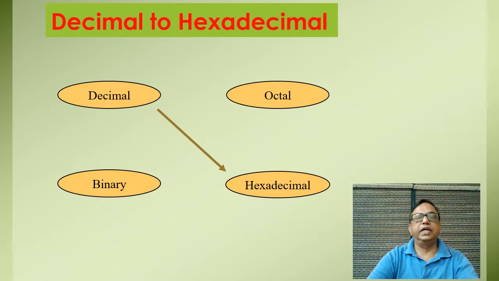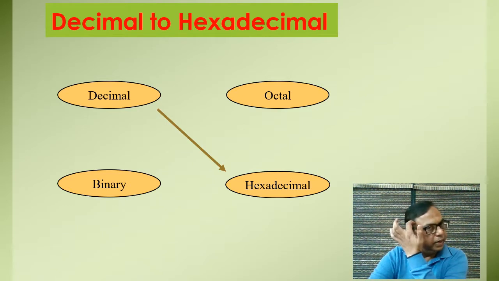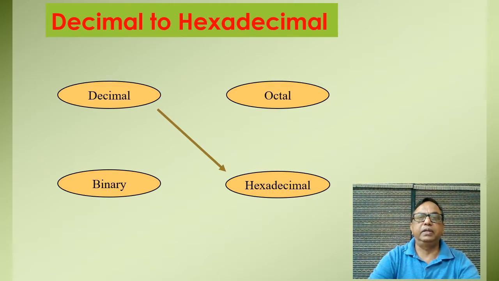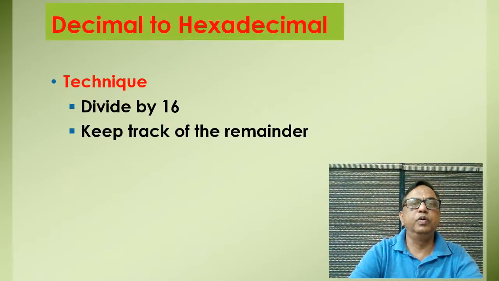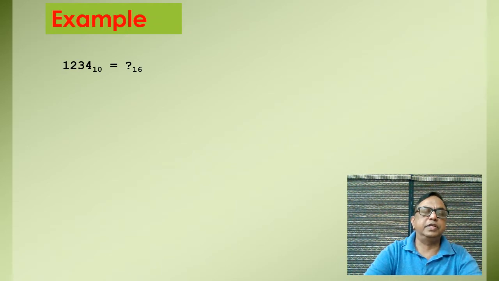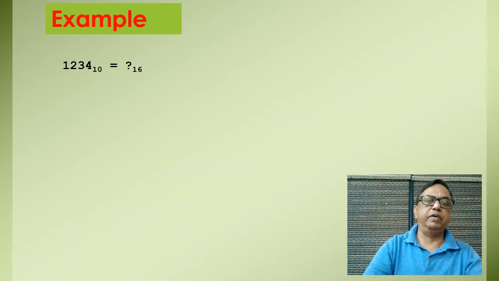Now the next conversion is decimal to hexadecimal number. So we know the base in hexadecimal number system is 16. Again we have to use the double dabble method, in which we have to divide by 16 and keep track of the remainder when our number is an integer value. And we see the same example I have taken, 1234 of decimal, which we have to convert into